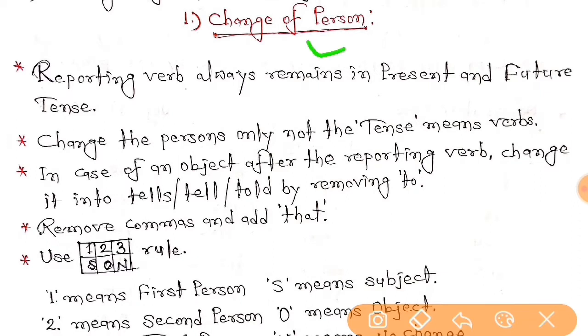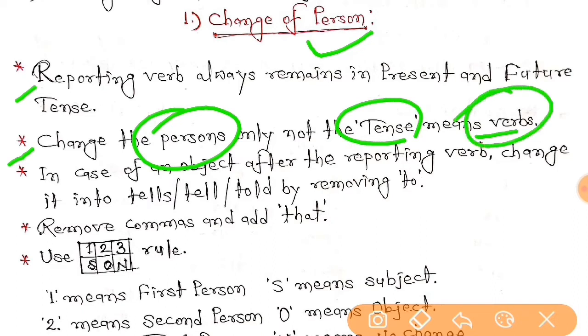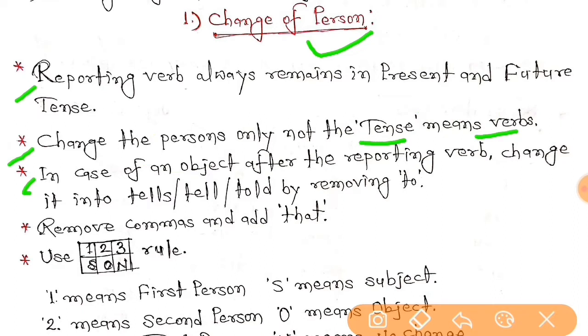Here with change of person, I have written some rules. The first one is: the reporting verb always remains in the present and future tense. The second rule tells you to change the persons only, not the tenses, means verbs. Means if you change the verbs, it will be change of tense, right? Now the third rule tells you that in case of an object after the reporting verb, change it into tells, tell, and told by removing to, right?